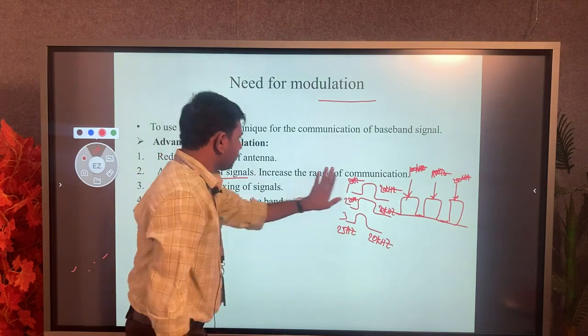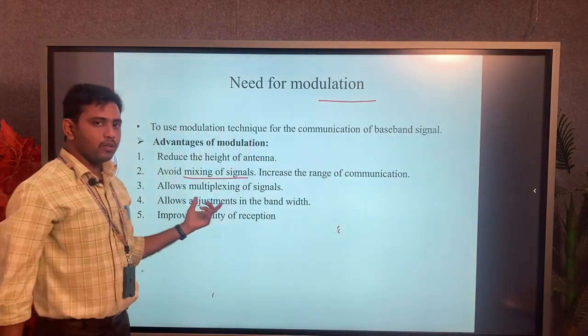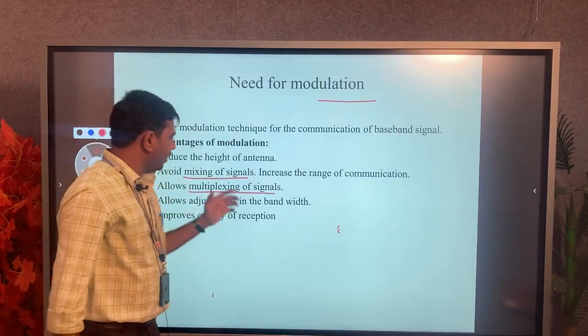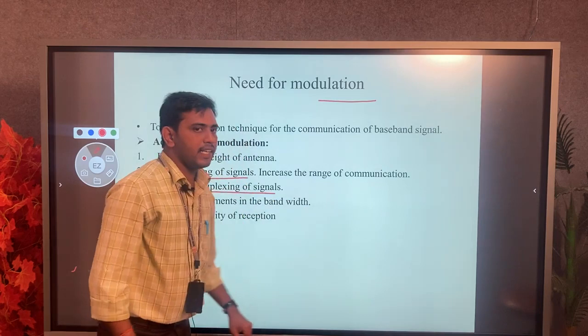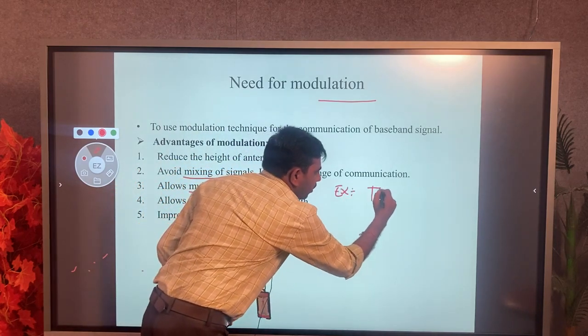So next we have to see the multiplexing of signals. Multiplexing of signals means, the best example we can consider is TV.